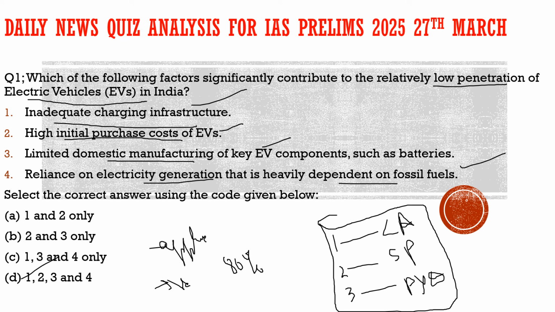Also, we discussed the limited domestic manufacturing, as we are import dependent over these components. And also, the government has brought in different schemes. Under the PLI scheme, government tried to cope up with these issues, but still the penetration is low. But government is trying its best, and we hope that the future would be more electric. So with this, I hope you had understood the question as well as the context of the question. Now with this, let's move to another slide and see what question we had brought there.